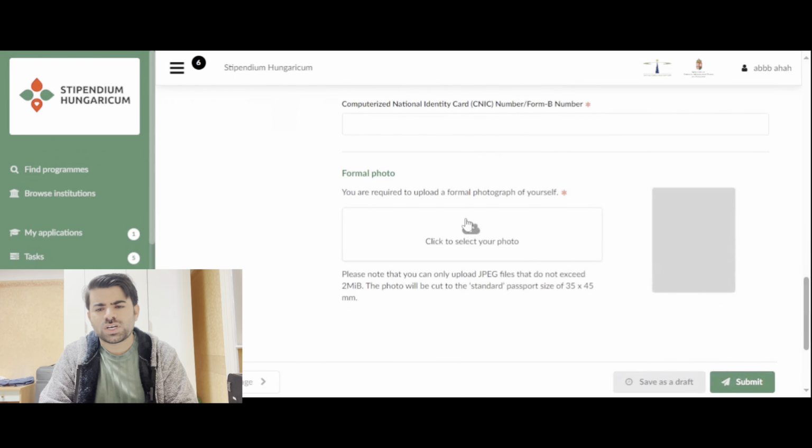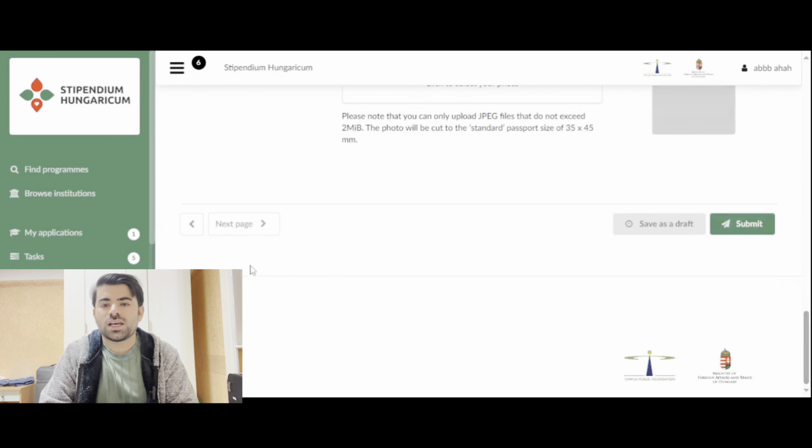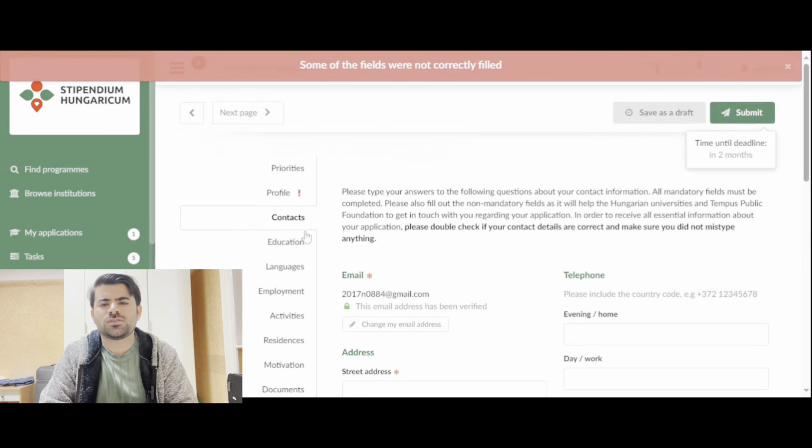Please note that you can only upload a JPEG file that doesn't exceed 2 MB. The photo will be cut to the standard passport size. So it shouldn't be more than 2 MB, and then you can upload it and it will be shown here. And then in the next step, you have to go to the next page. As I can see, I didn't fill it out, that's why it shows an issue here, but otherwise for you, it will be okay.